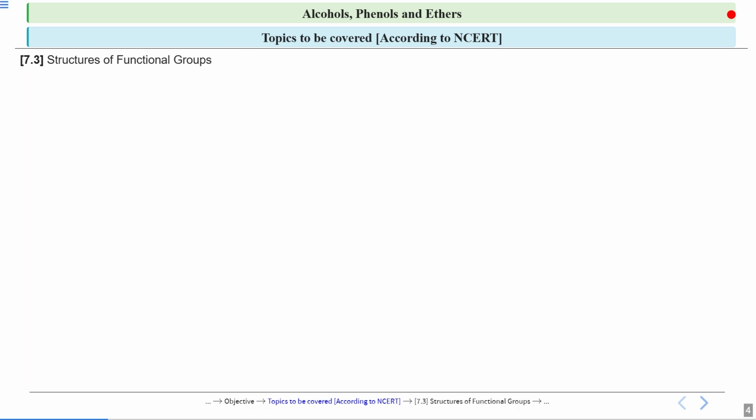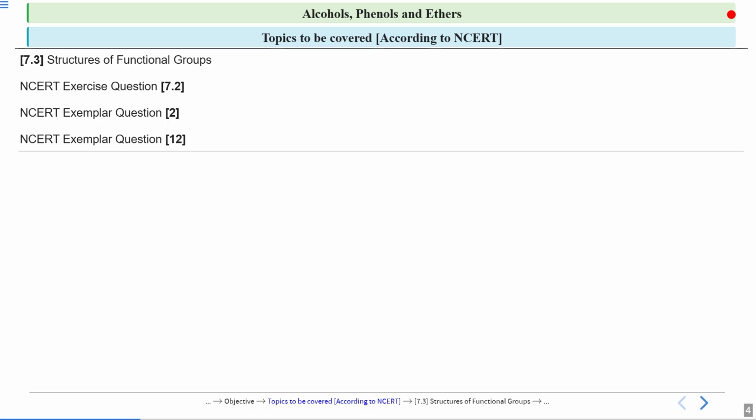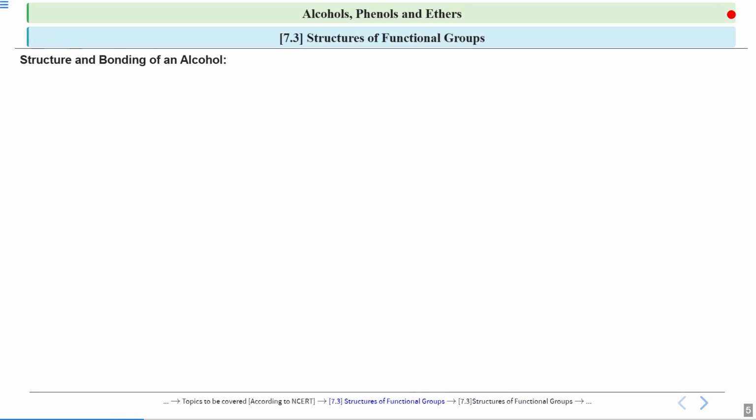Now for reference, I have mapped the NCERT sections that we will cover today. So today we'll be covering section 7.3, that is structures of functional groups. And we are going to solve some questions. So we will solve NCERT exercise question 7.2, NCERT exemplar question 2 and NCERT exemplar question 12. So let's begin with today's lecture.